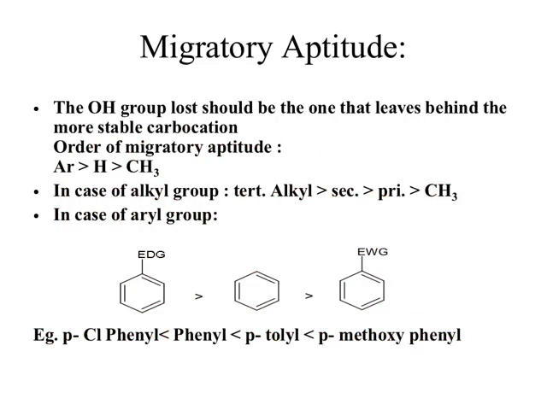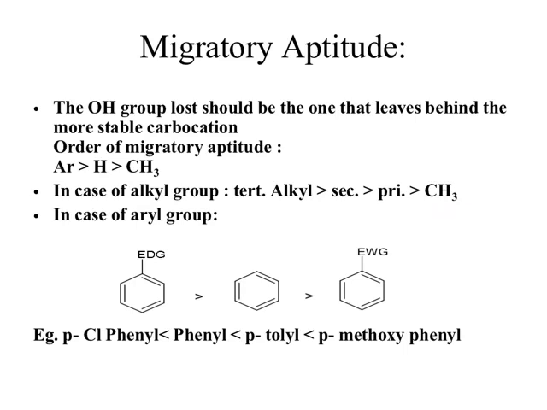Now the other thing is that the hydroxyl group that is lost in the form of water via the dehydration step should be the one that leaves behind the more stable carbocation. In the mechanism we saw that there is loss of water from the oxonium ion and then we get a carbocation. So which OH group will leave? That depends upon the stability of the carbocation. So this is the order: we have aromatic ring, then methyl, and then hydrogen. And if all groups are alkyl and there is no aromatic ring, then in that case tertiary alkyl is preferred over secondary alkyl, then primary alkyl, and then methyl carbocation.